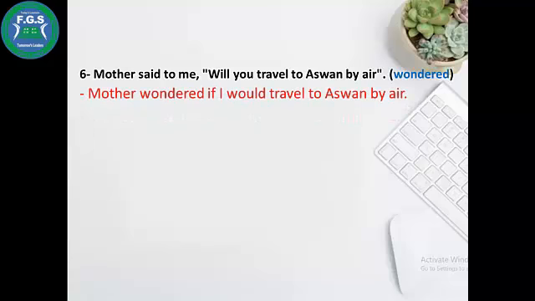Wondered. Here I will say mother wondered. I can't use wondered me, okay? The mother wondered if. I will join with if or whether here. If, and we'll start with the subject. You will be I, okay? So because mother asked me, mother wondered if I would. Mother wondered if I would travel to Aswan by air.